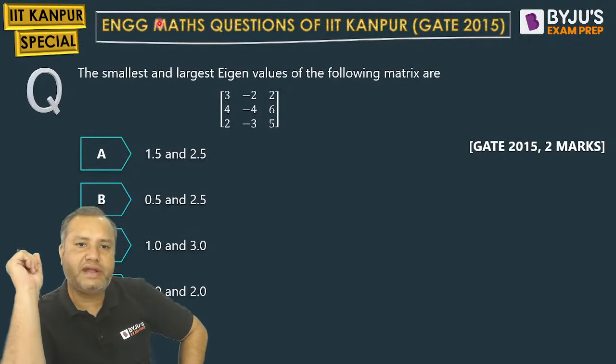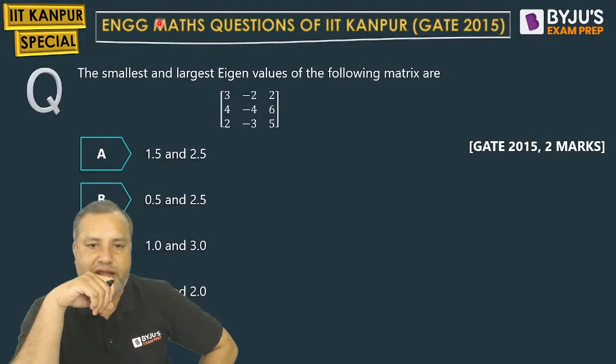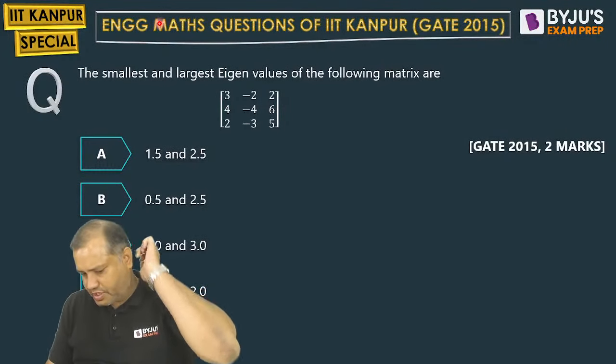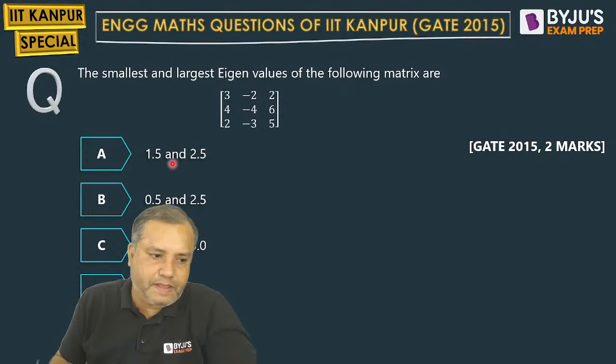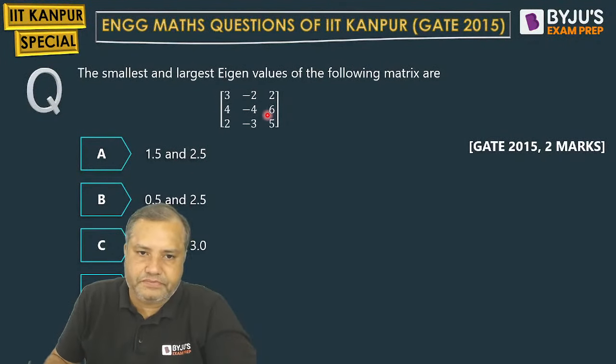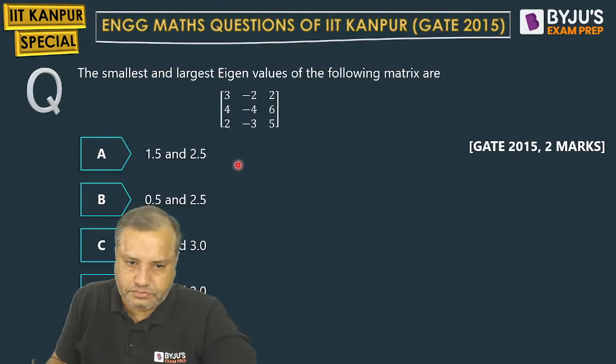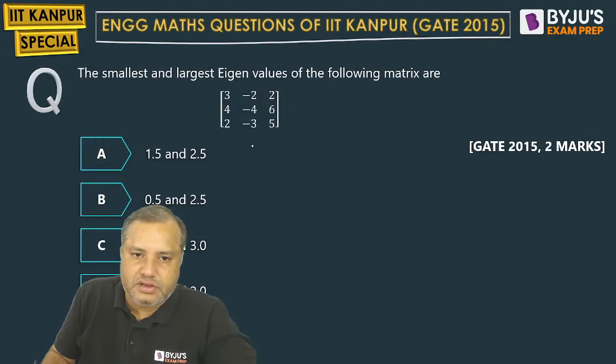The smallest and largest eigenvalues of the following matrix. Here you need to solve the cubic equation, but just check here. Just subtract lambda from the diagonal elements.